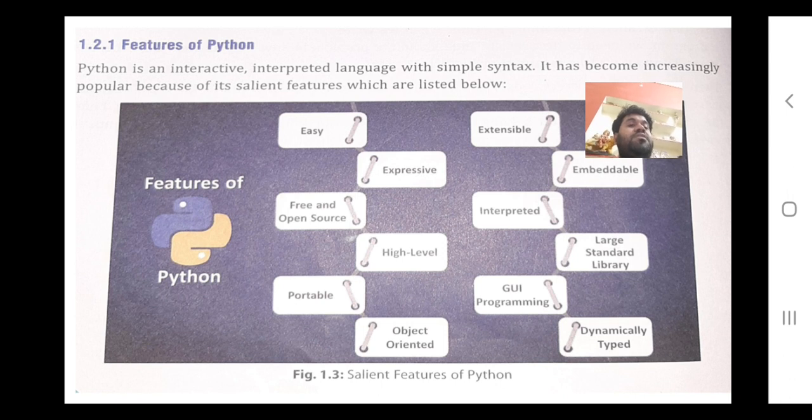Now talking about interpreted. Interpreted means in this Python language, if you are writing a statement of 5 instructions and the first two instructions are correct and another is wrong, still the first two instructions will run and it will give the error for the next instructions. That's why it is interpreted.